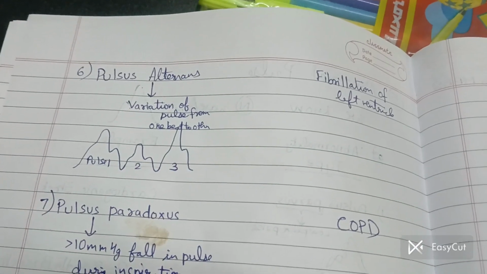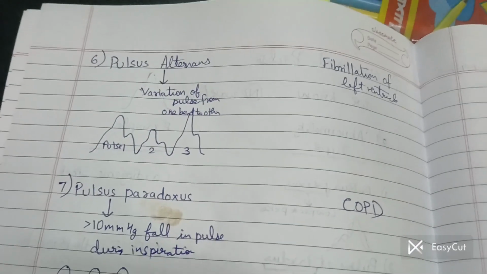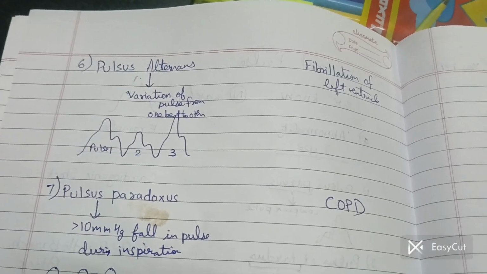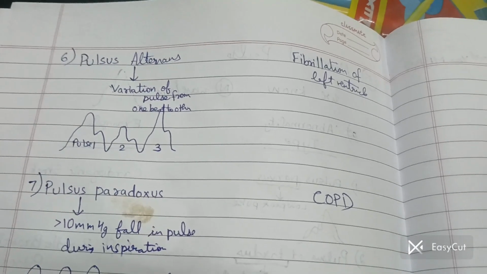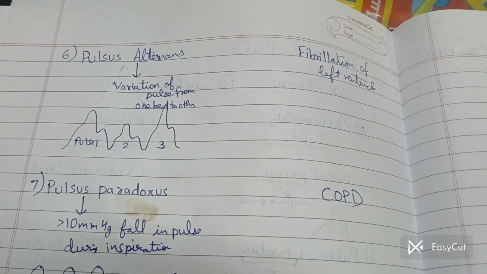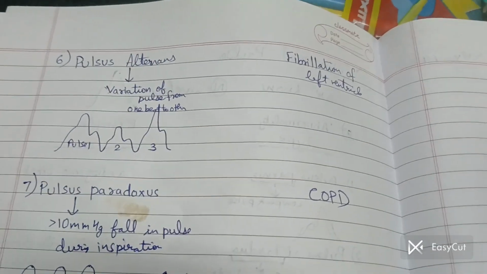The next one is pulsus alternans. So it is a condition in which each pulse has a different waveform. Like the peak of every pulse is different, as you can see over here. So it happens in failure of the left ventricle.